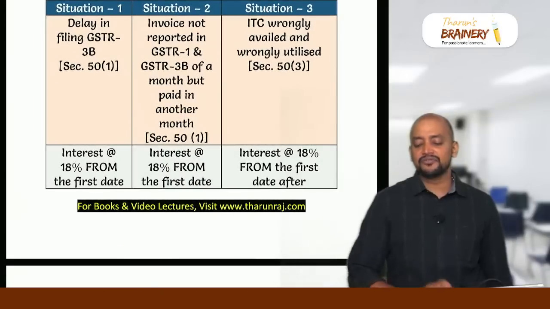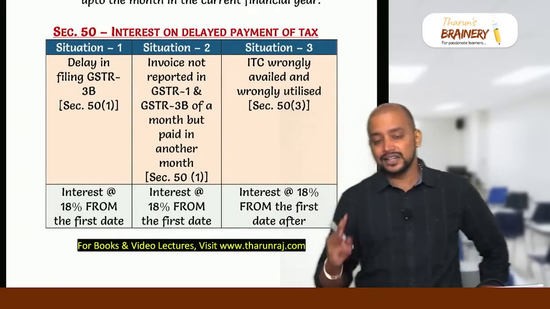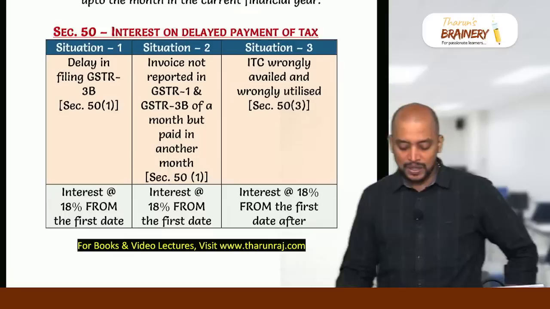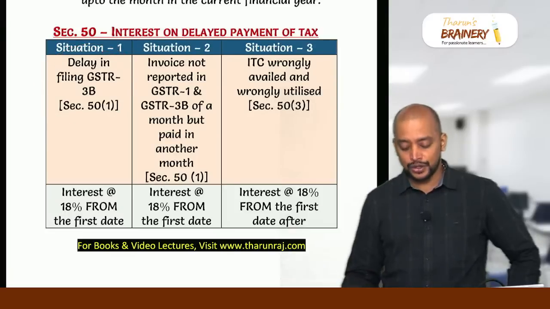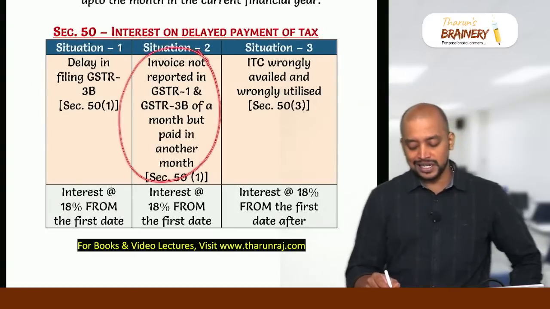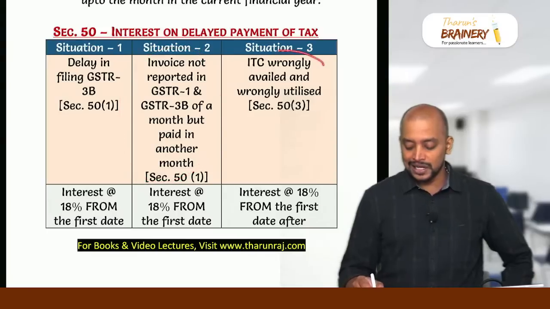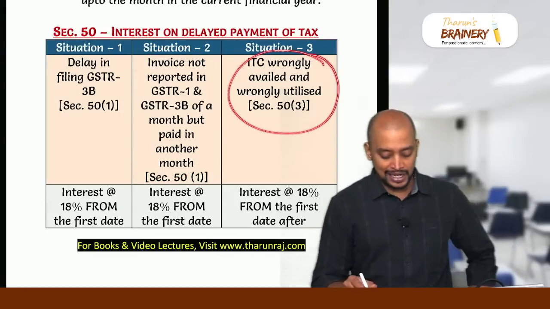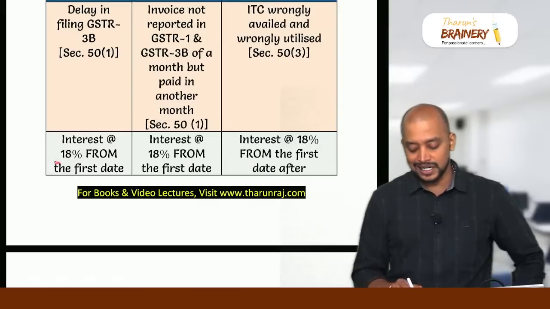Then section 50, interest on account of delayed payment of tax. There are 3 situations where the interest will be applicable. Situation 1, delay in filing 3B. Situation 2, invoice not reported in GSTR1 and 3B of a month but paid in another month. Situation 3, ITC wrongly availed and utilized. In all 3 situations, the interest rate is the same.